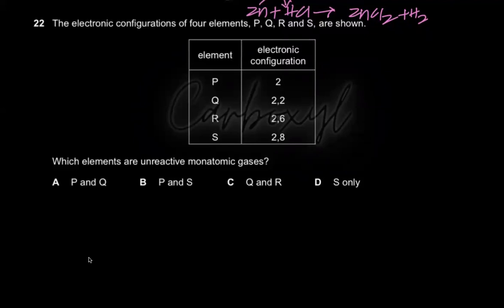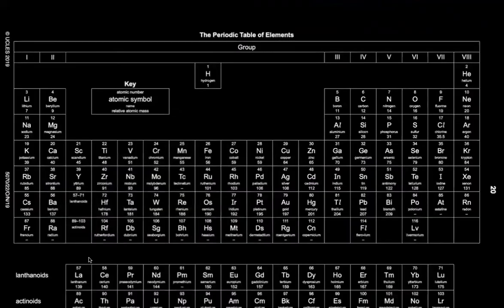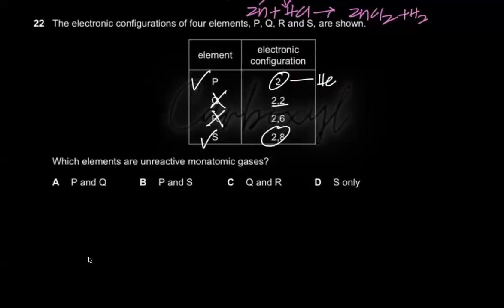Okay. So 2, that is a complete octet. That is basically your helium. It is a monoatomic gas, right? And it's unreactive because it's a noble gas. So 2 is correct. 2 comma 2, no, it does not have a complete octet. Yes, S has a complete octet, and 2, 8 is basically your neon. That's my neon. So P and S, B is the correct option.